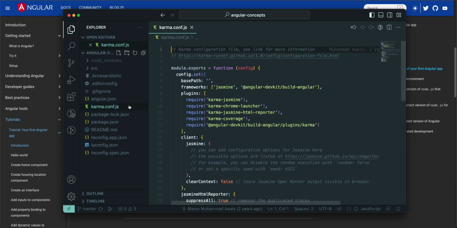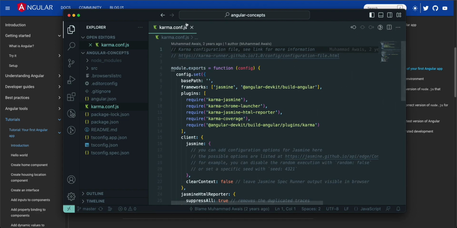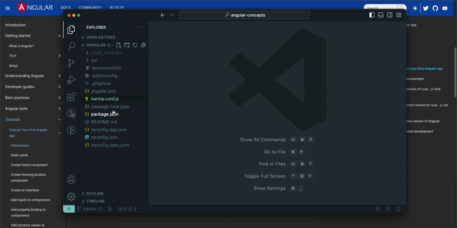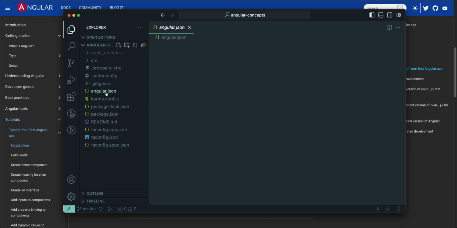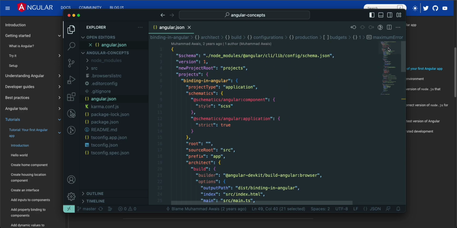Also, we have this Karma config. At the moment, the application I have doesn't have test cases written inside it, but this is the basic file which comes when we create a new application from scratch. And also angular.json is an important file. I will cover this one at a basic level.